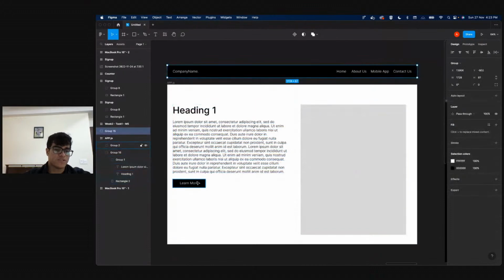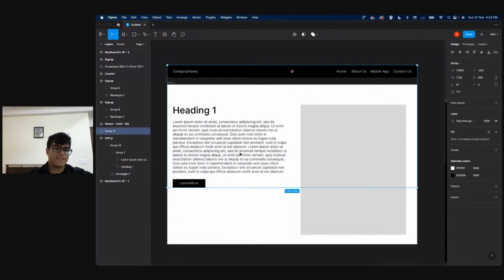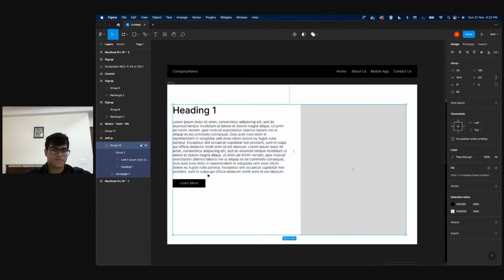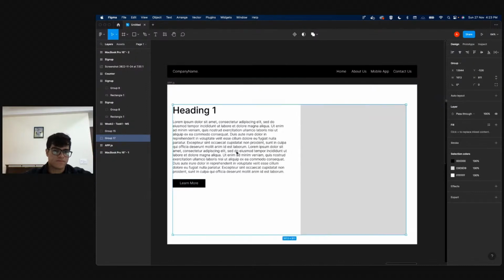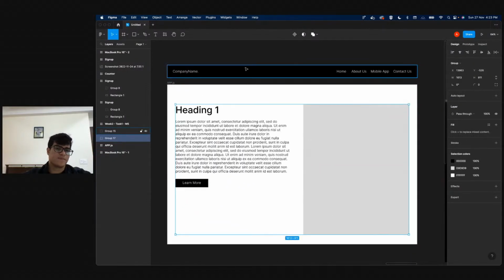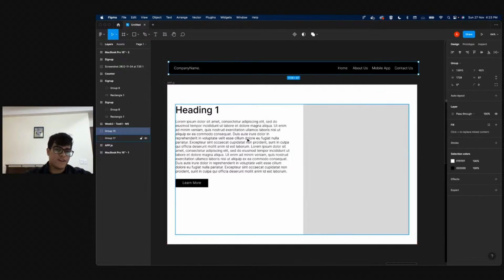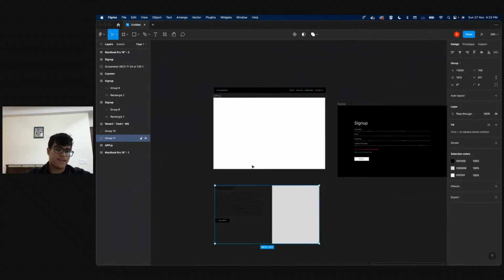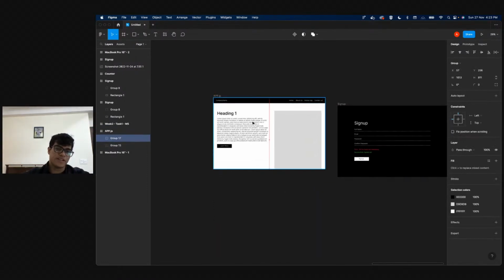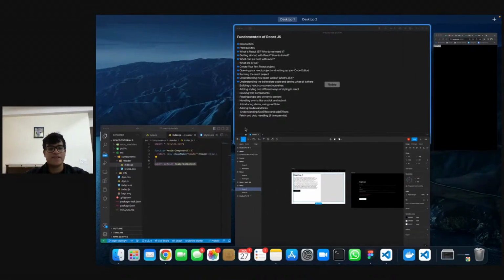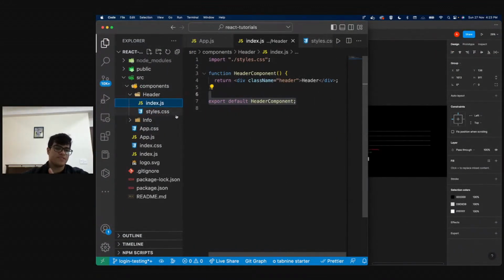That is how my code is working, or that is how my mind is currently working, right? So this is my info.js, this is my header.js. So right now, this is what my app.js looks like, and I will be coding the header component, putting it in. I'll be coding the info component and putting it in. So then by the end of the next 20-30 minutes, I will have my app.js ready.